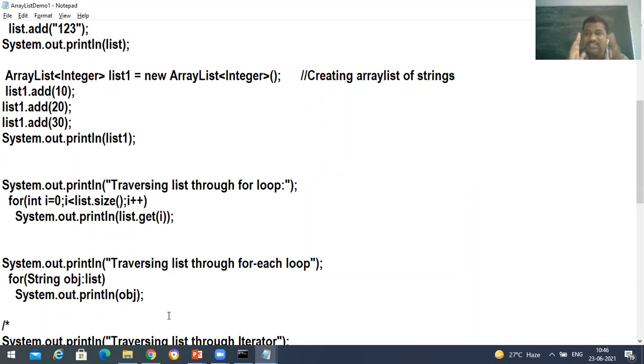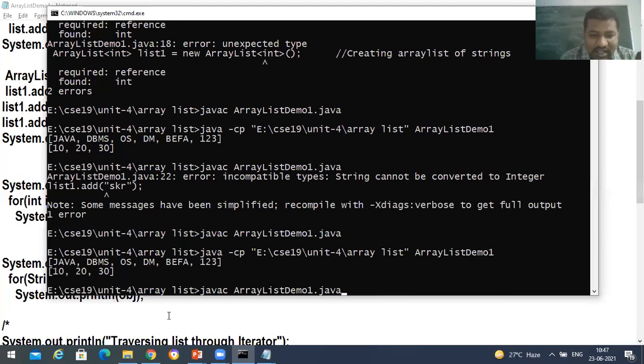That means if the list contains 10 elements, your for-each loop is going to be repeated 10 times. No one is going to stop that. If the list contains 100 objects, the loop is going to run 100 times. No one is going to stop it, right? Here in the for loop we can do manipulation, students. Suppose instead of list.size(), if I take 3, only 3 elements you'll be getting. If I say 4, 4 elements you'll be getting. But in the for-each loop, it's not going to be like that, right? Let's save this and see whether we get the elements or not.